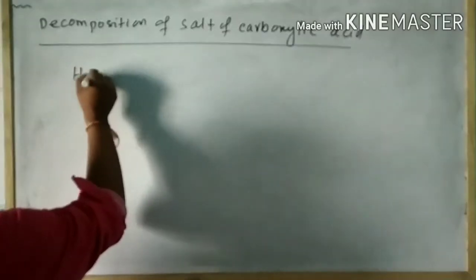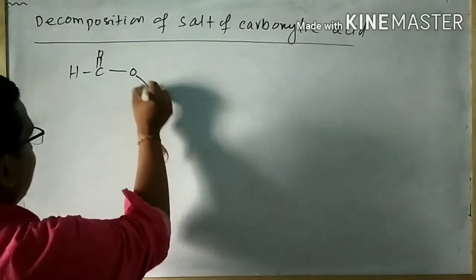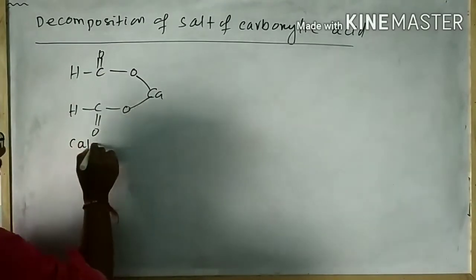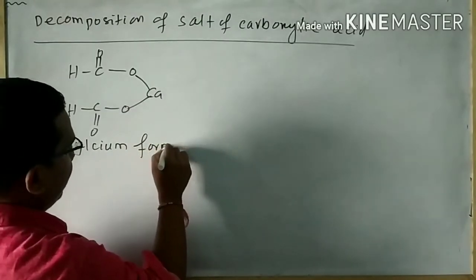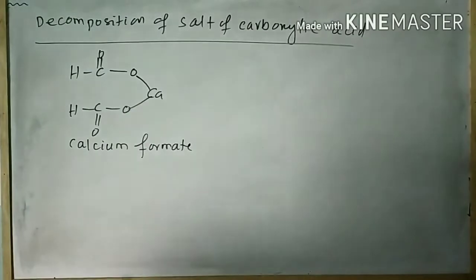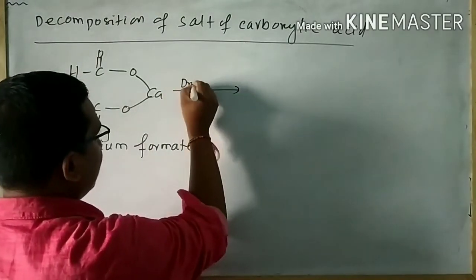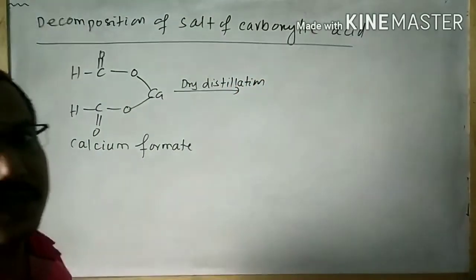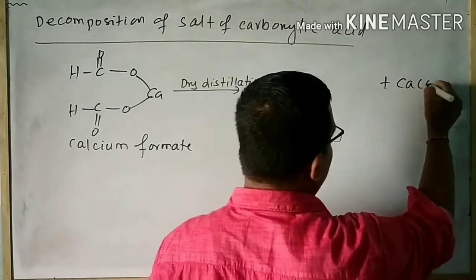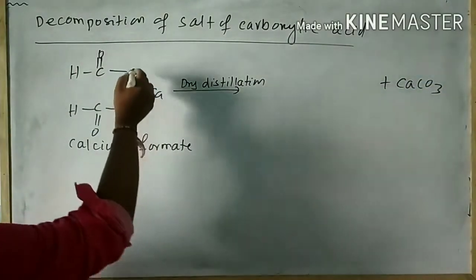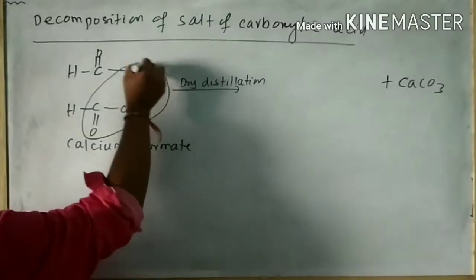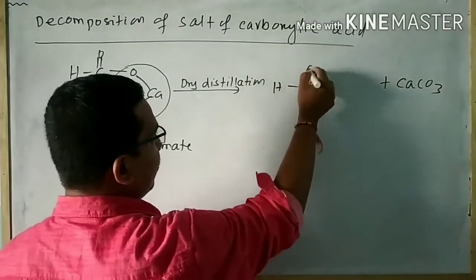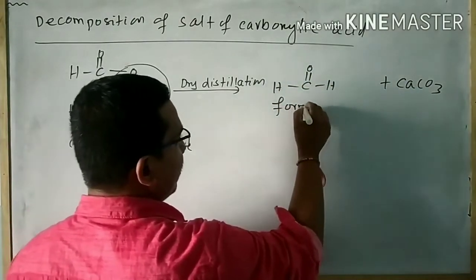At first, I will take calcium formate. When calcium formate undergoes dry distillation, then calcium carbonate is formed as the byproduct, and the rest part is H-C double bond O-H, that is said to be formaldehyde.